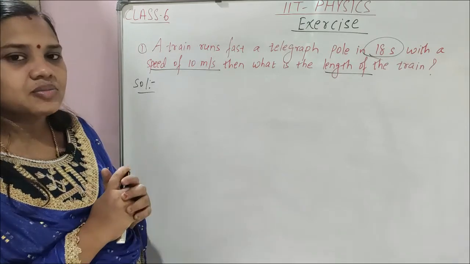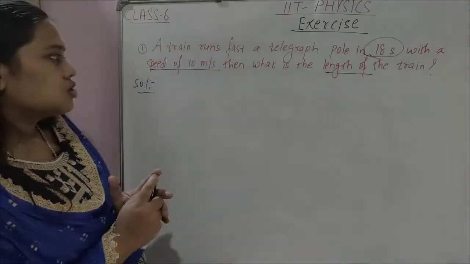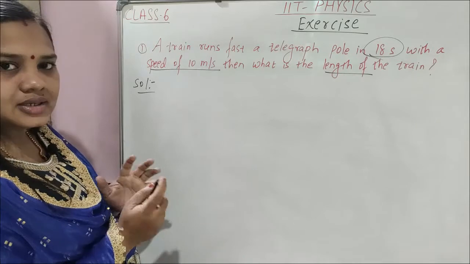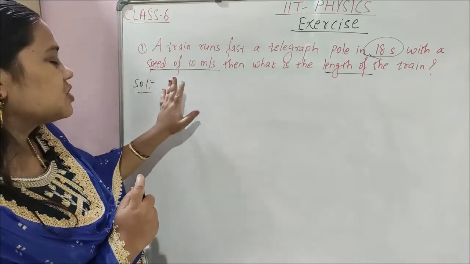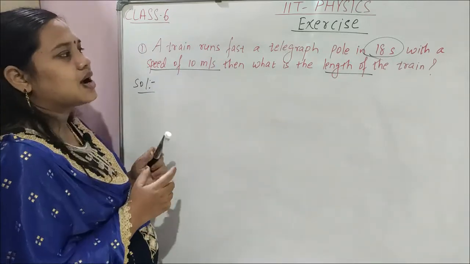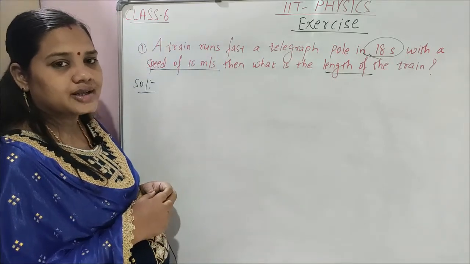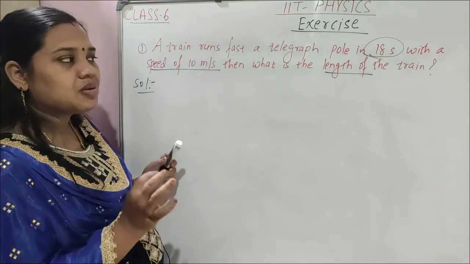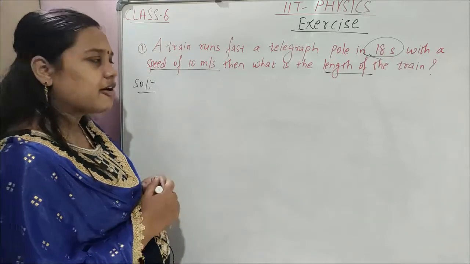Clear? Minimum distance is equal to what? Distance formula, speed into time. So as the train is passing through a stationary object, the minimum distance covered by the train is equal to the length of the train.